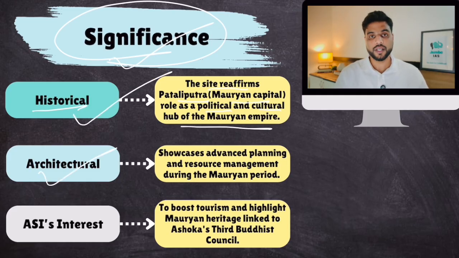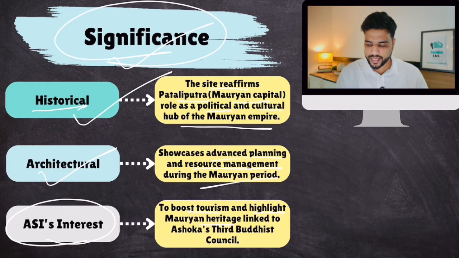Then architectural, it showcases advanced planning and resource management. Stone had to be brought, wood had to be brought. So all of that during the Mauryan period. And why is ASI interested in this? To boost tourism and highlight Mauryan heritage linked to Ashoka's third Buddhist council. All right, make sense? Okay.